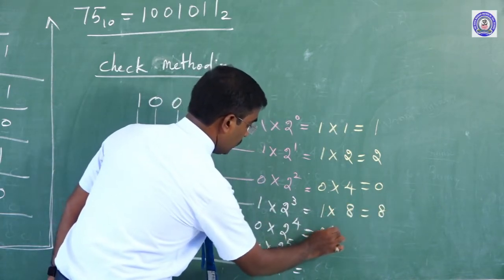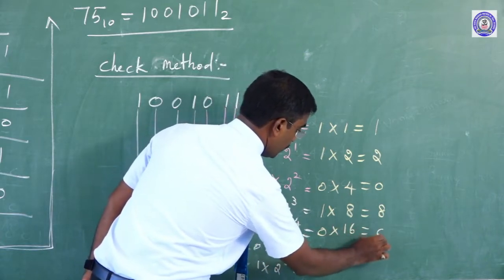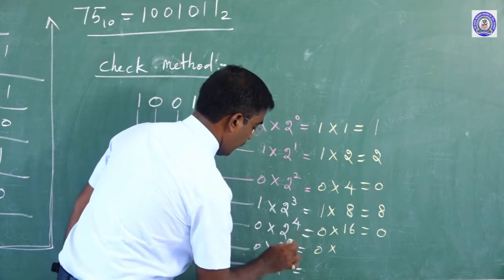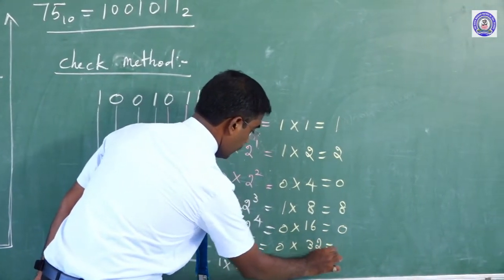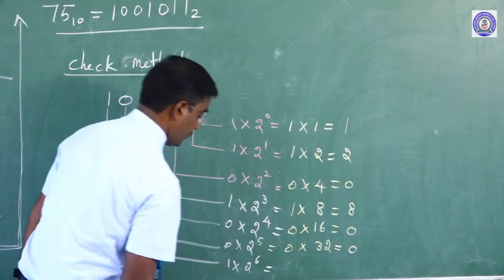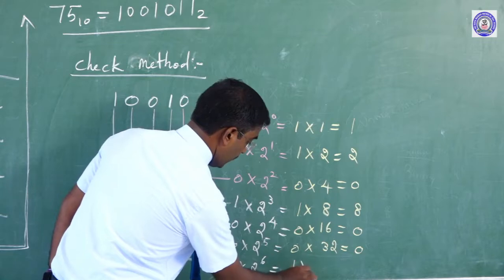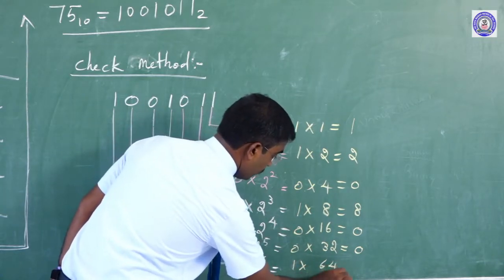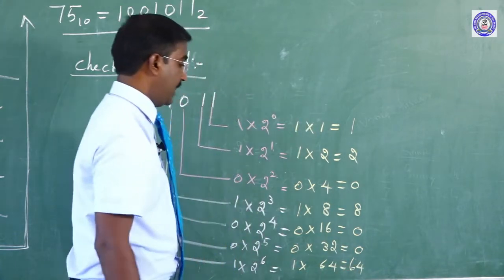Here 0 into 2 to the power of 4, which is 16, is equal to 0. Again 0 into 2 to the power of 5, which is 32, is 0. Then 1 into 2 to the power of 6 is nothing but 64. Here 64. Okay, we will add everything.